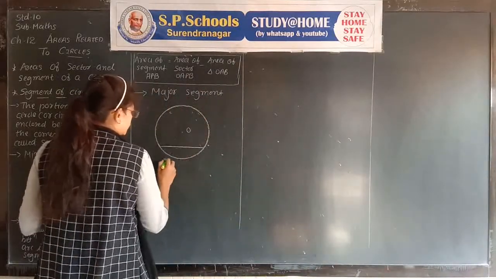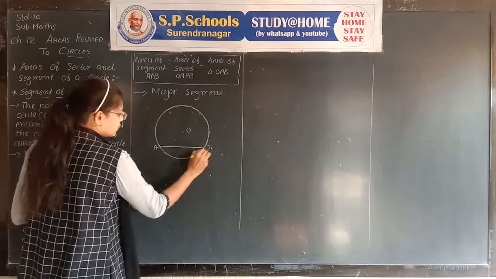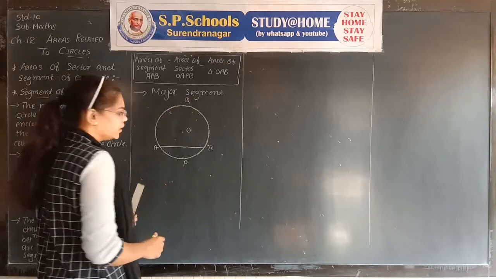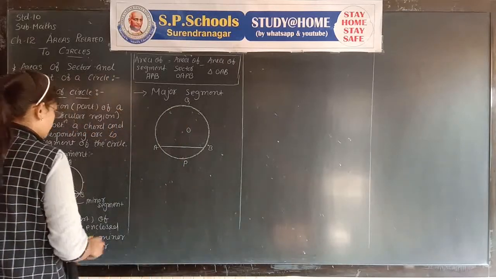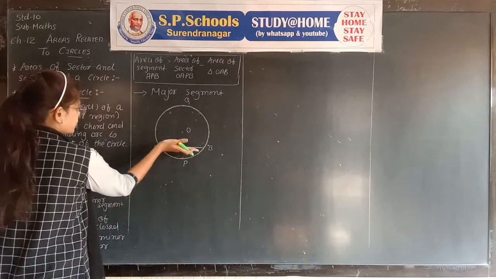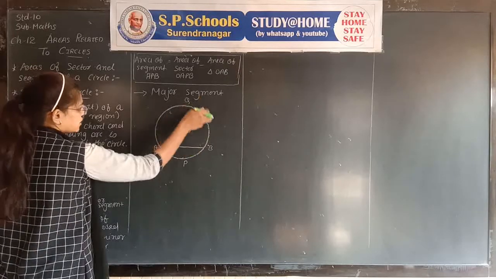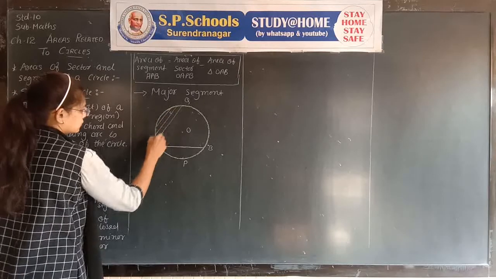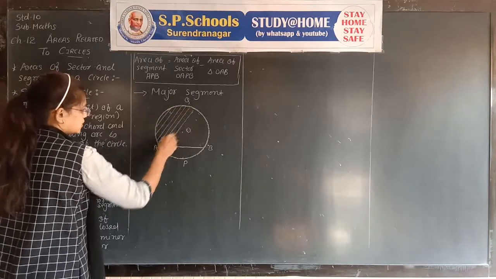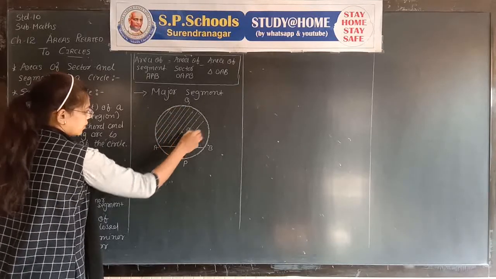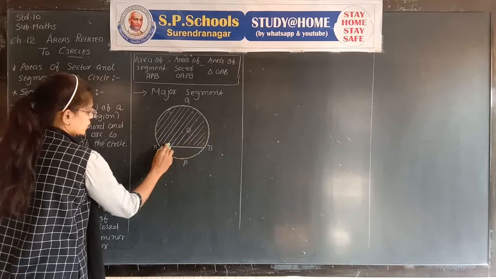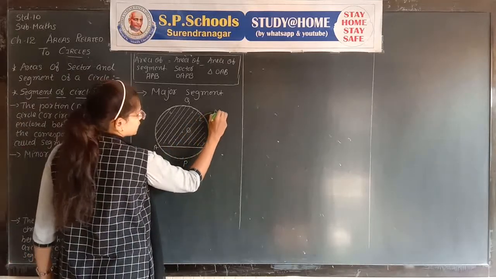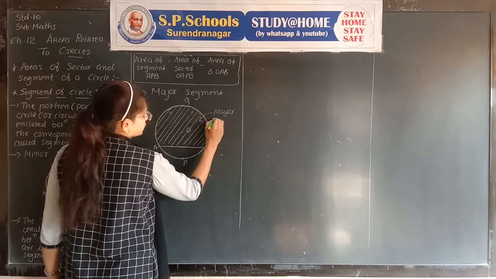O is the center of the circle, AB is a chord, APB is a minor arc and AQB is the major arc. The portion enclosed between chord AB and the major arc AQB is called the major segment.